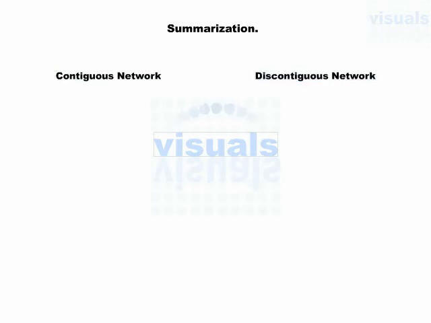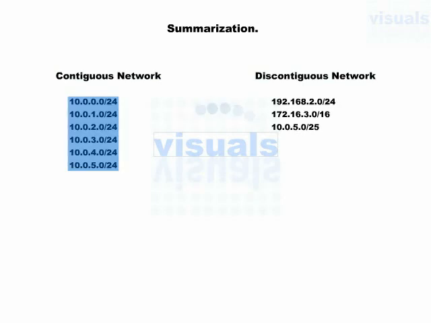Let me show you. Here it is. You can see this list is a contiguous network. You can see each network gives the look of continuation of the previous network apart from the first network. Well, in these networks, each network provides a look entirely different from other networks. While designing our network, we have to be very careful about that. We should design our network in contiguous networks so that we can summarize these networks into one network. And let me tell you, summarization is not possible on discontiguous networks, so be aware of all these processes.